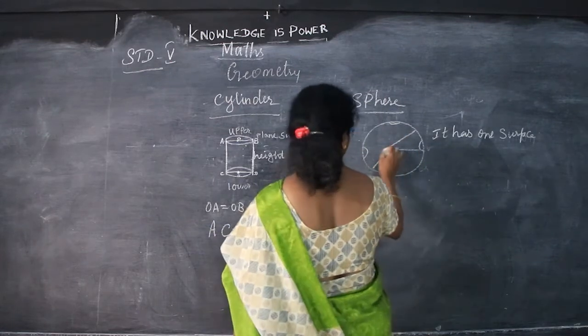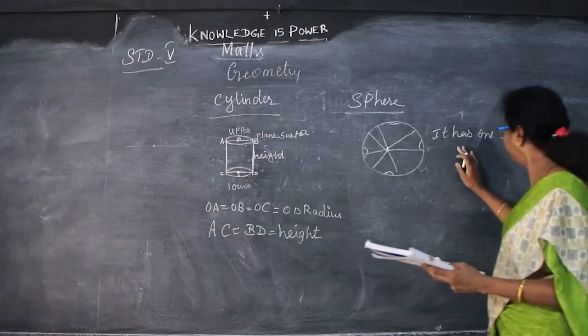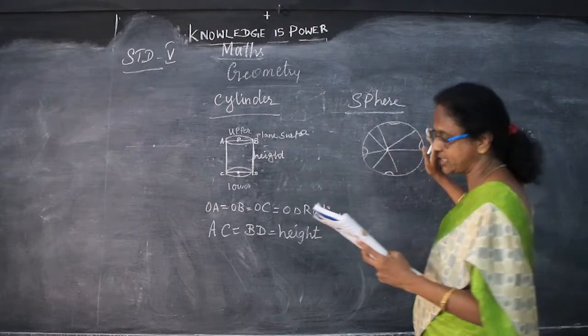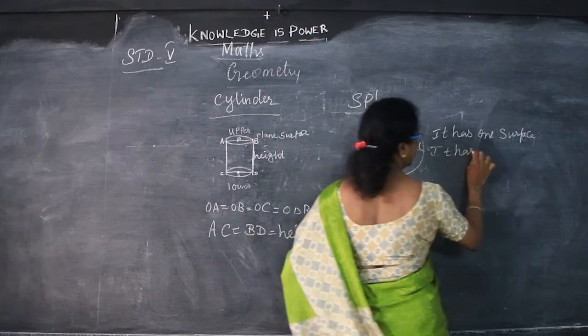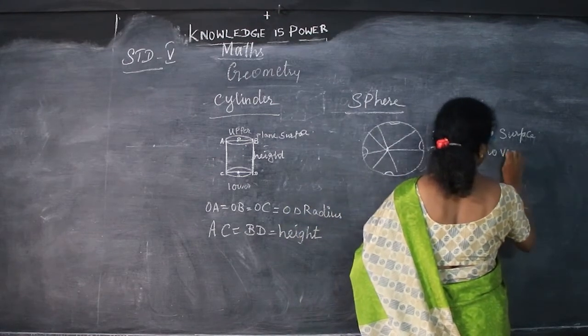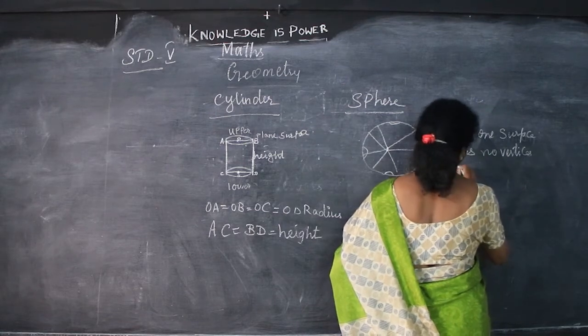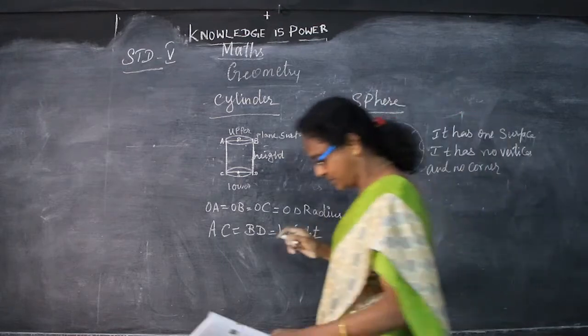It won't make much difference. So this sphere has one surface and all the points lie at the same distance from the center. It has no vertices, no corners. For circle and sphere, no vertices and no corners. So these are the characteristics of the sphere.